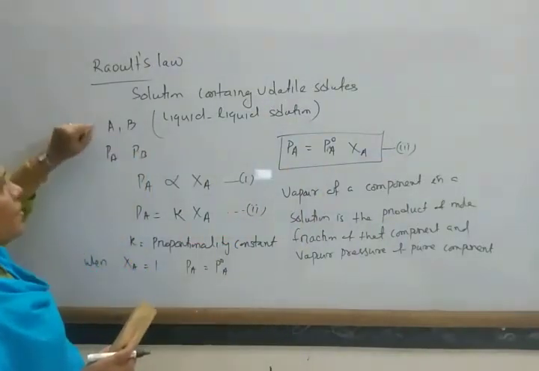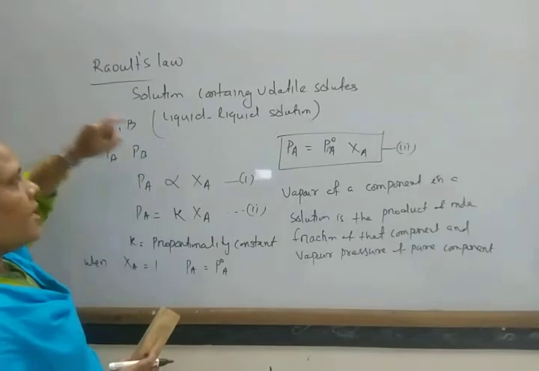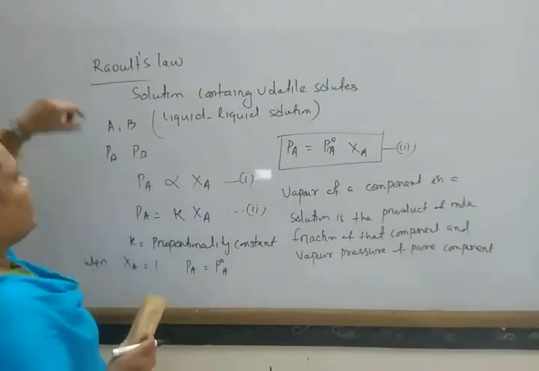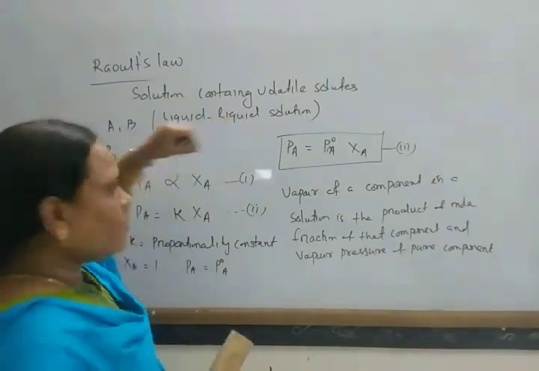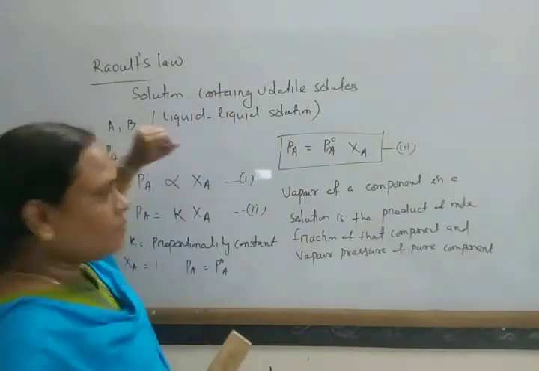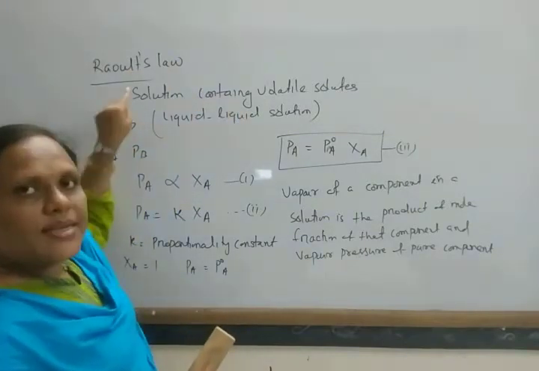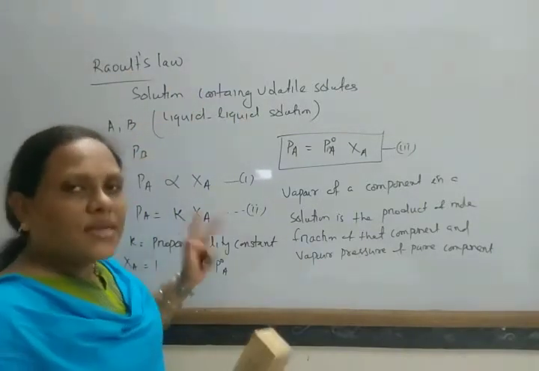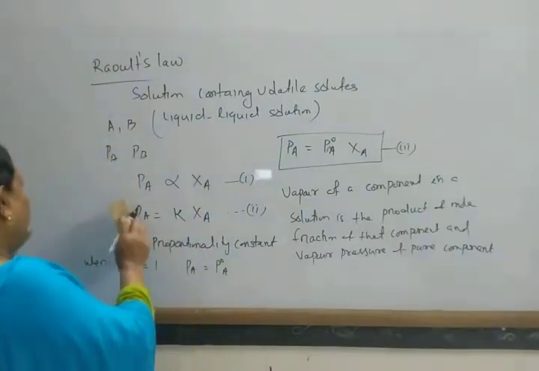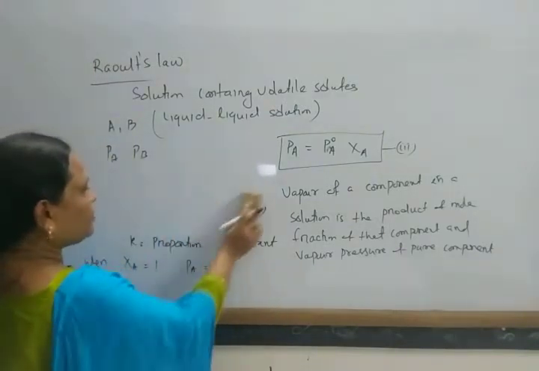Suppose there are two components A and B and both are volatile. A is converted into vapor form, B is also converted into vapor form. Each has some vapor pressure. Suppose we take the mixture of these, then what happens to the vapor pressure?